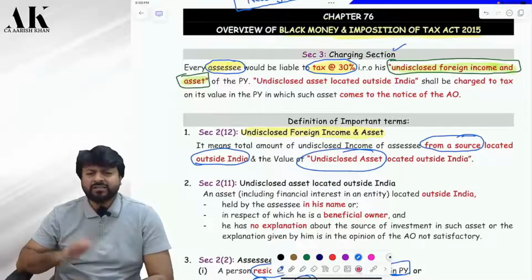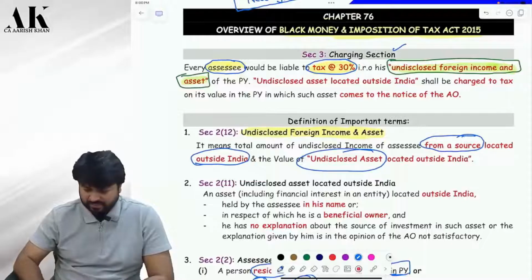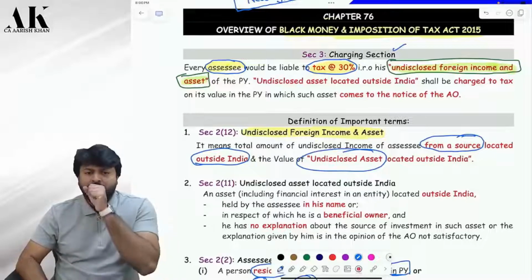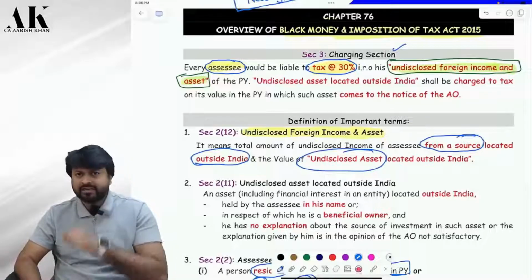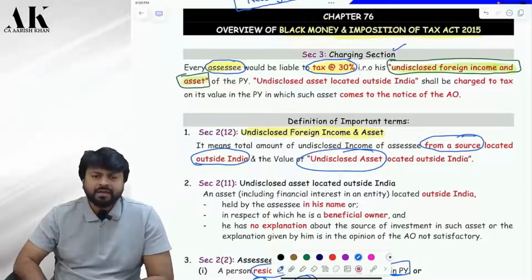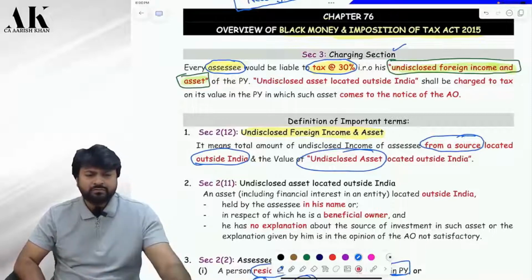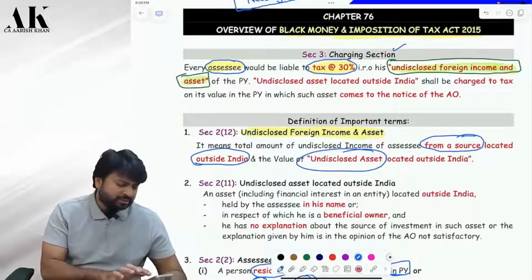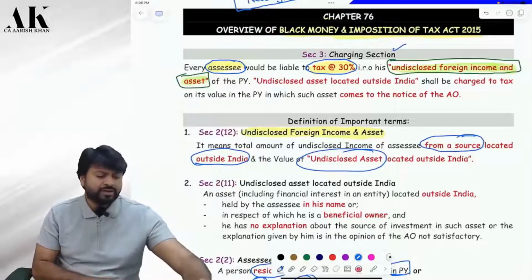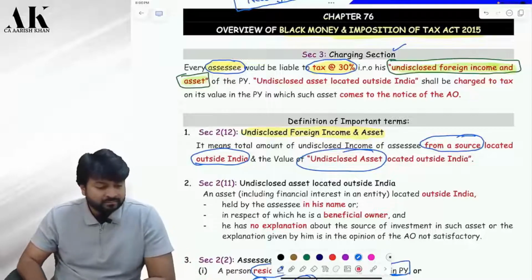Any kind of foreign assets: property outside India, shares outside India, debentures, bonds outside India. You have to disclose all these things in the income tax returns. If you do not disclose, you are wrong. You will be punished. Yes or no?